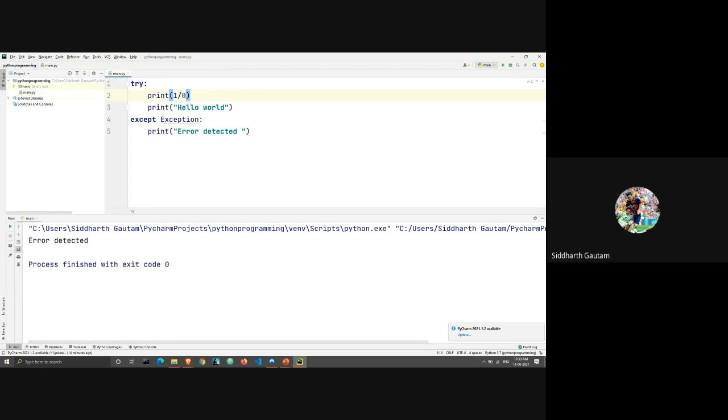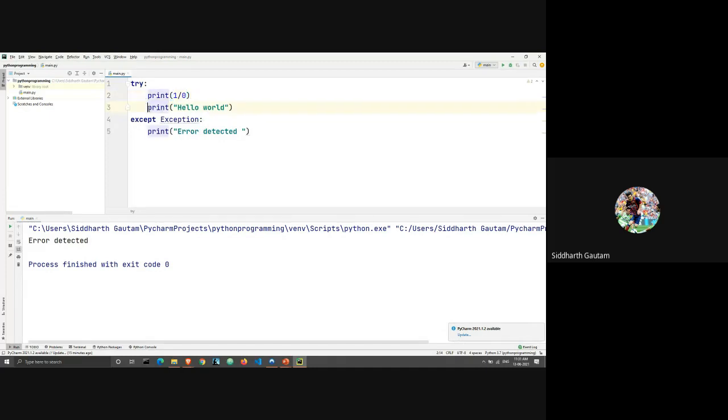Let's say you have written a program 200 lines long, and you know that out of the 200 lines, there are 180 lines which will work perfectly no matter what. But there are 20 lines in which there's a scope of an error. In that case, you will only write those 20 lines within the try and except blocks. The rest of the 180 lines will come in the normal part of your program.